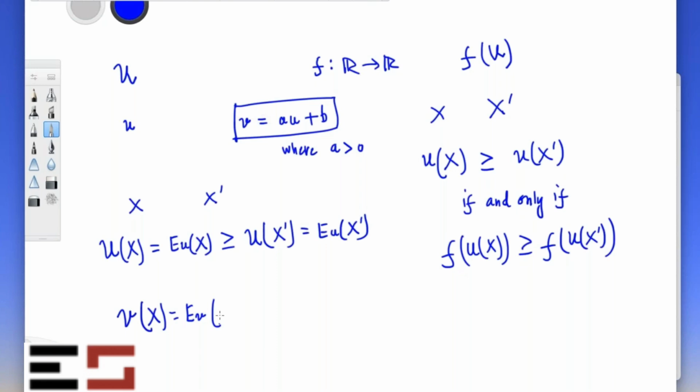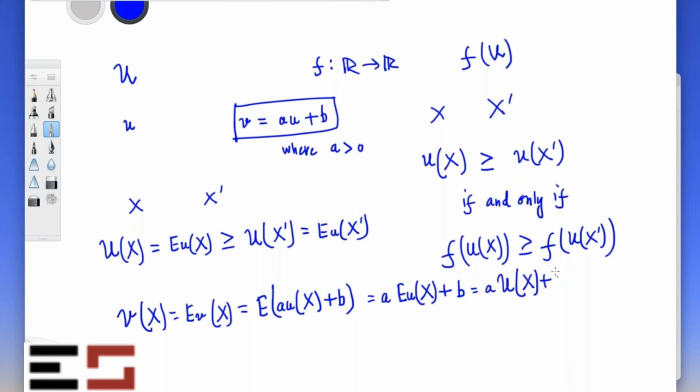It is the expected value of a u x plus b, which is a times expected u of x plus b because of linearity. And this is a times capital U of x plus b, which is greater than or equal to a times capital U of x prime plus b.